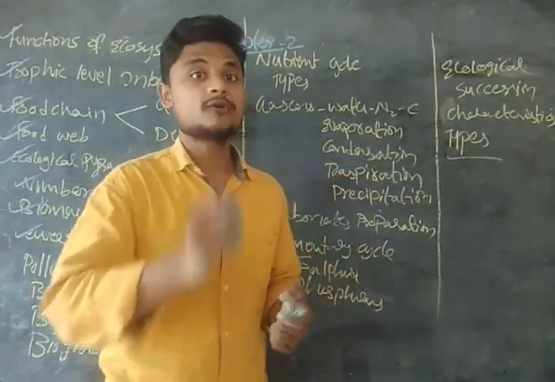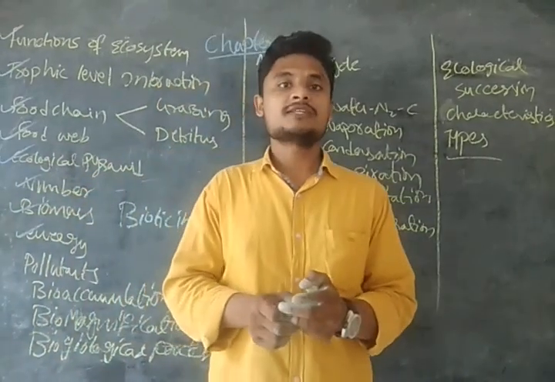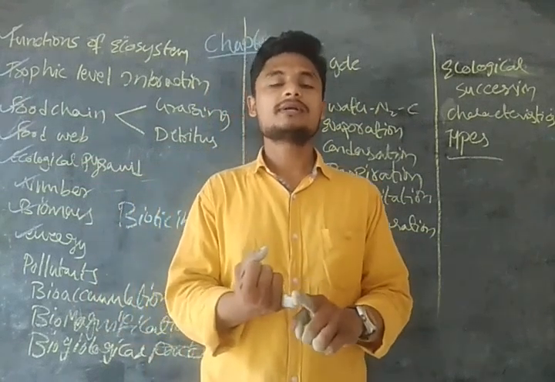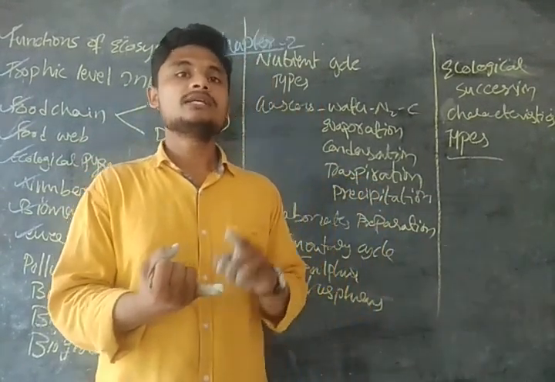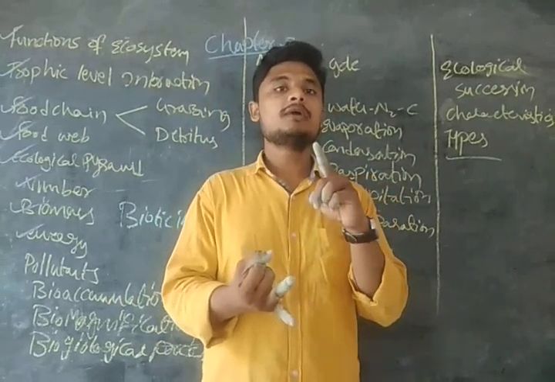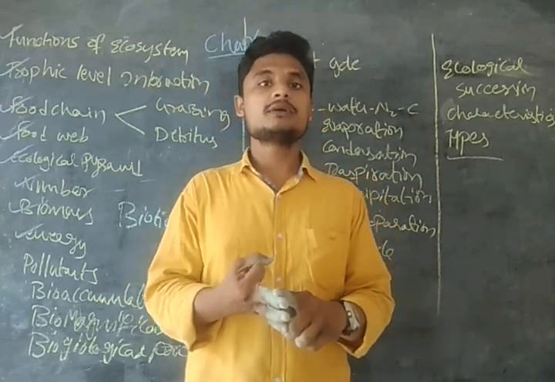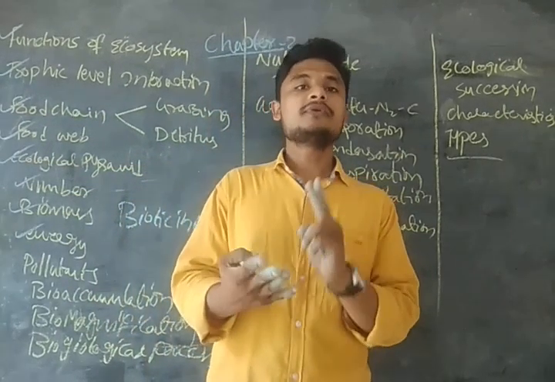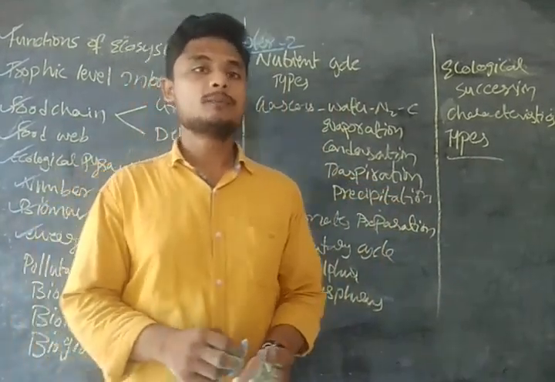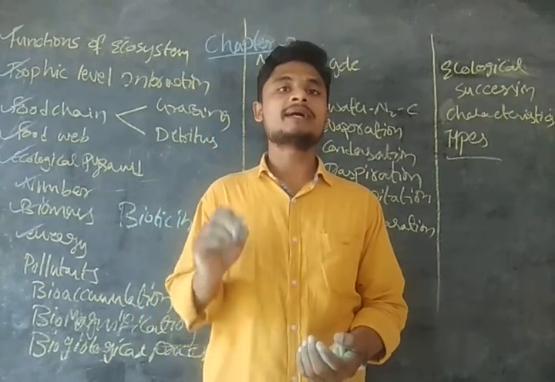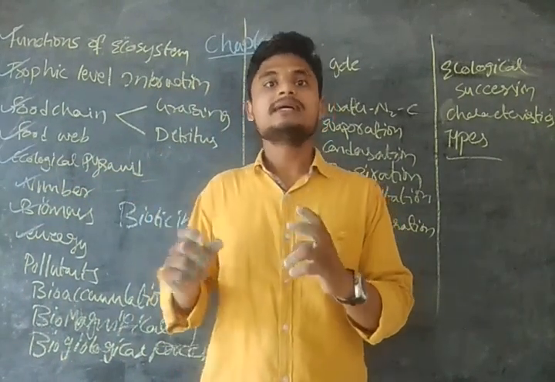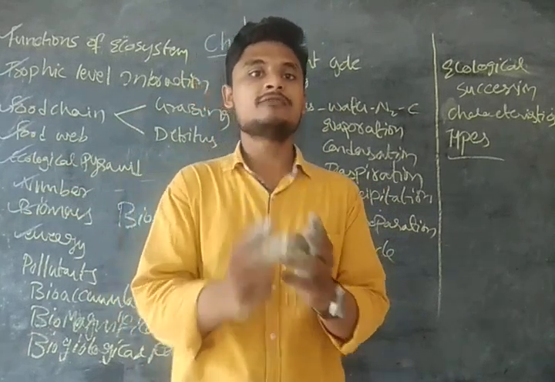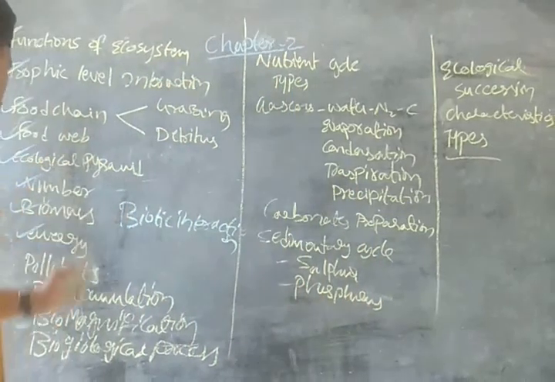There are a few conditions for biomagnification to happen. Biomagnification will occur when the pollutant is long-lived, biologically active, and mobile, meaning it has the ability to move, and it should be soluble in fat. So these are the four conditions. In UPSC, they will ask a two-statement question, and in it they will interchange the definitions of bioaccumulation and biomagnification.